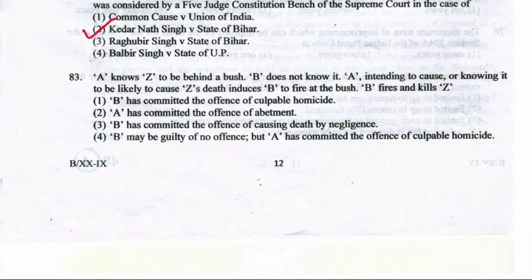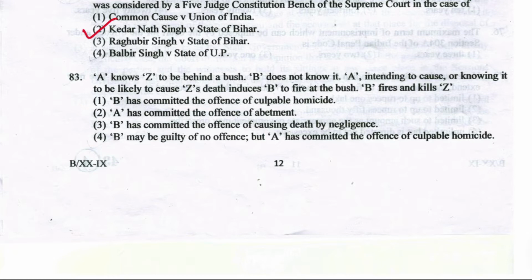Very important question, very much asked in the papers. A knows Z to be behind a bush. B does not know it. A, intending to cause or knowing it to be likely to cause Z's death, induces B to fire at the bush. B fires and kills Z. Here B has committed the offence of culpable homicide. A has committed the offence of abetment.